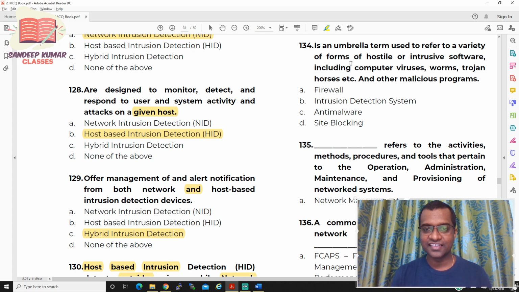It is nothing but an umbrella term which is used to refer to a variety of software. So the option for question number 134 is anti-malware.